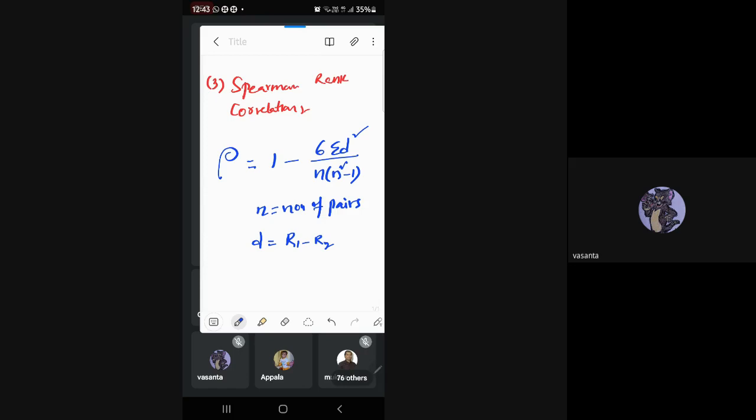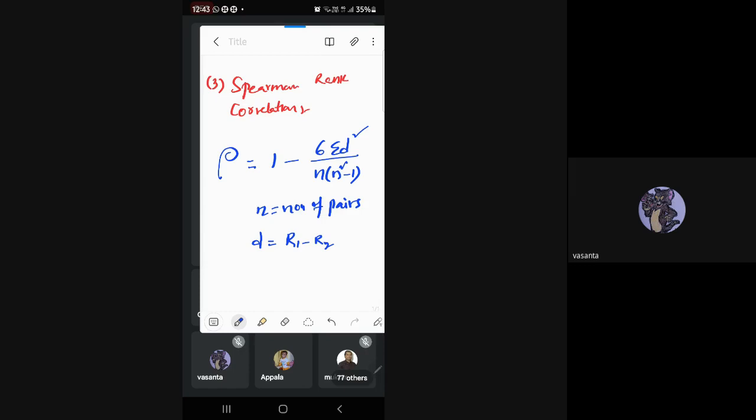We have simple calculations, but very useful for ordinal data. The beauty of this method is that it is applicable for both nominal as well as ordinal data. If you see the previous model, the Karl Pearson correlation coefficient, that is used only for nominal data, just normal numericals.